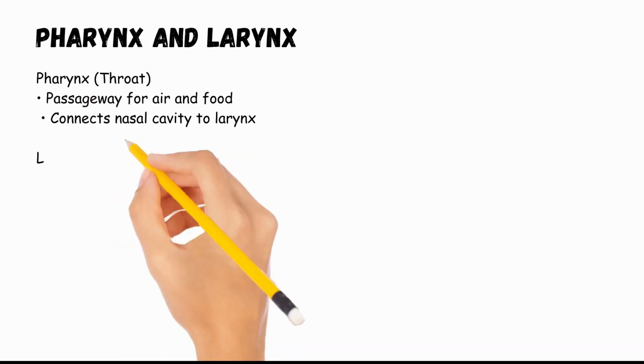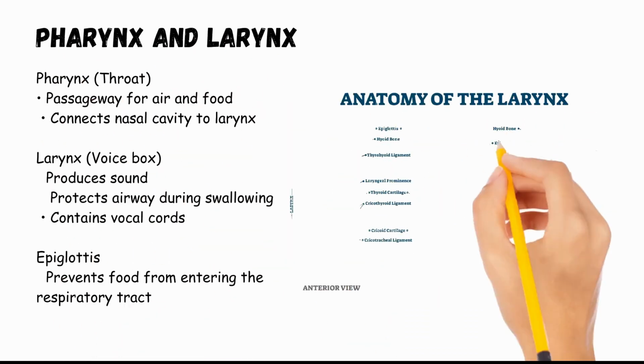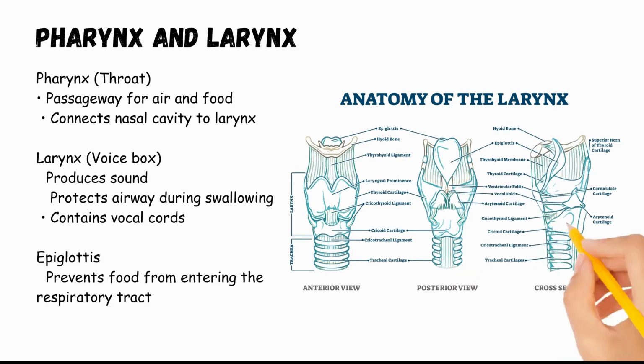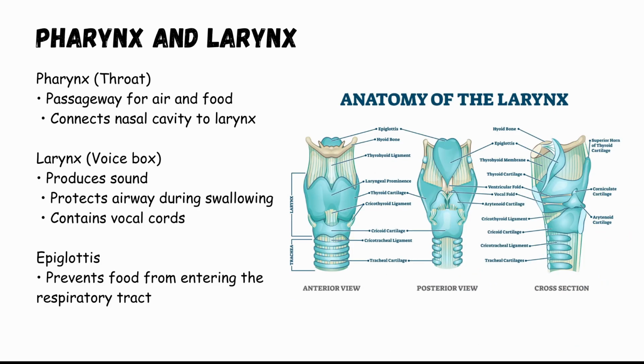The pharynx, also known as the throat, is a muscular tube that serves as a common pathway for both air and food. It connects the nasal cavity to the larynx and trachea. Next is the larynx, commonly called the voice box. The larynx performs two main functions. It allows sound production through the vibration of vocal cords. It protects the lower respiratory tract from food entering the airway.